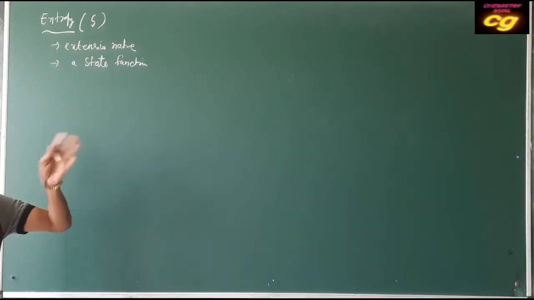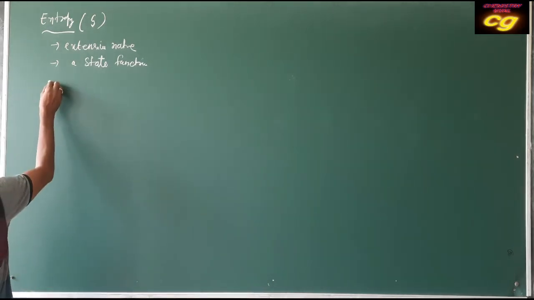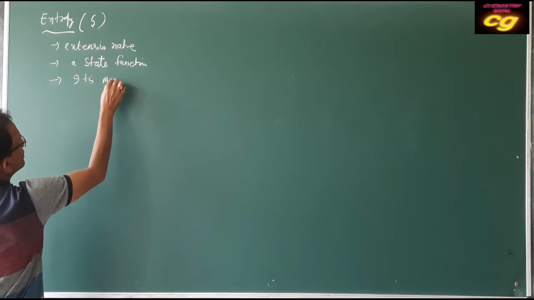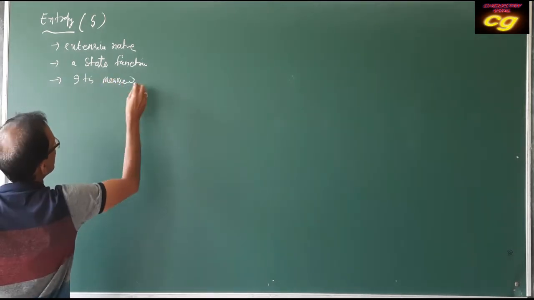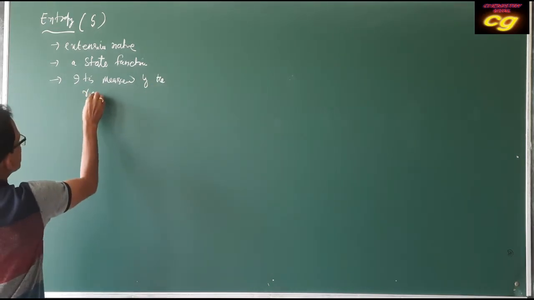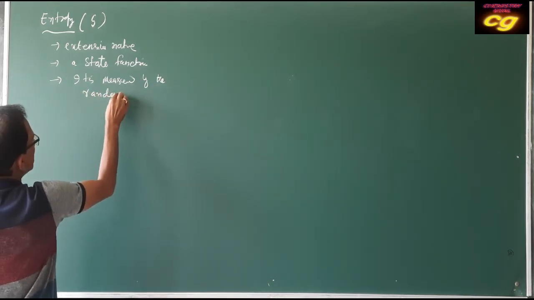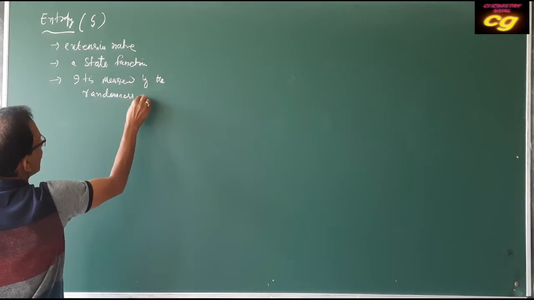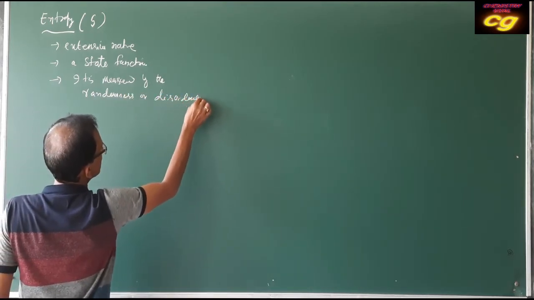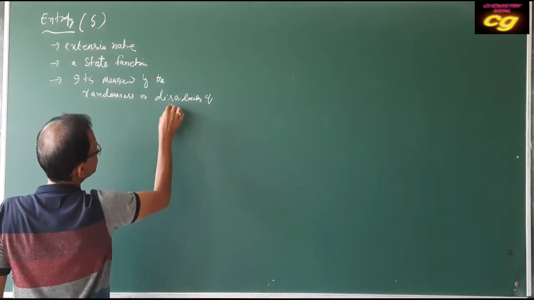What is entropy of a system? Generally it is measured by the randomness or disorderliness of the system.